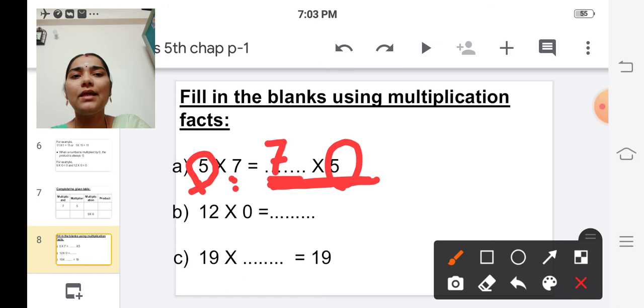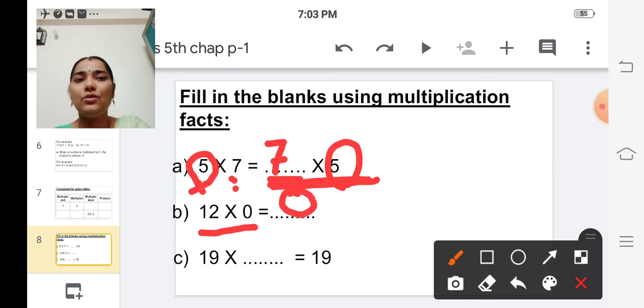Okay. See the next one. 12 into 0. So when a number is multiplied by 0, the answer is always 0. Okay, the answer is 0.